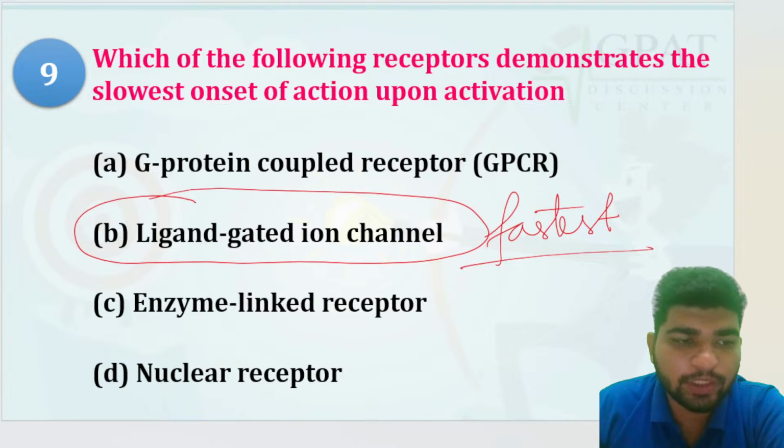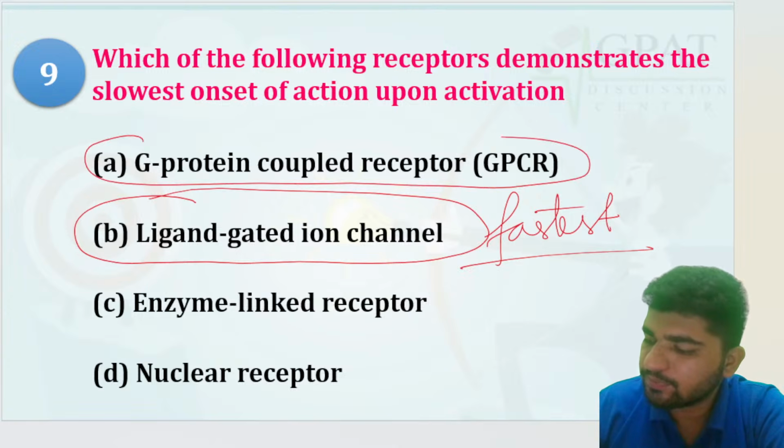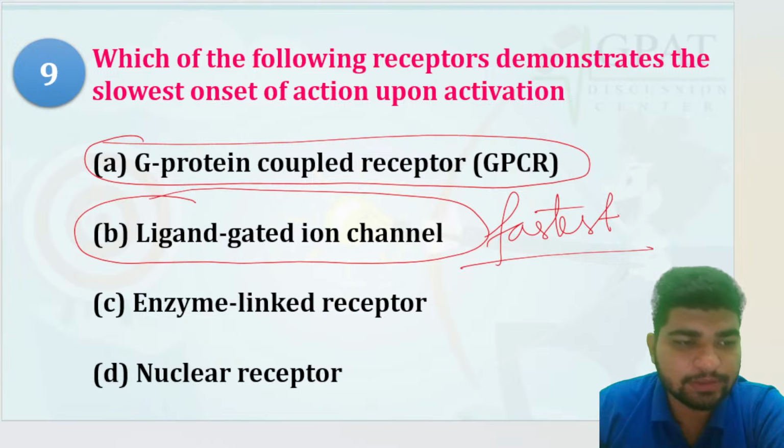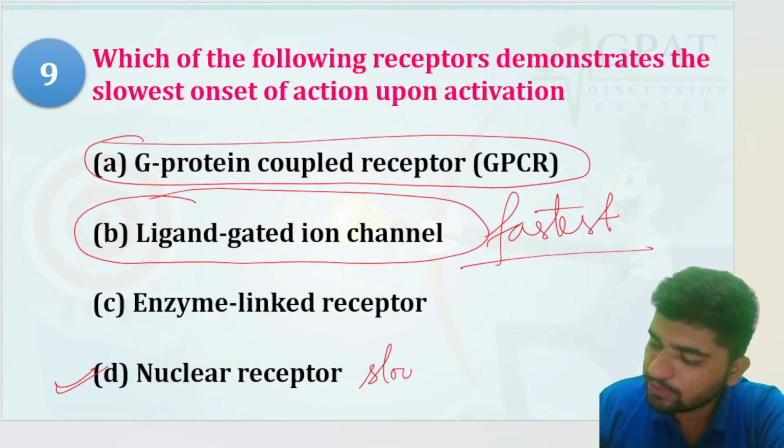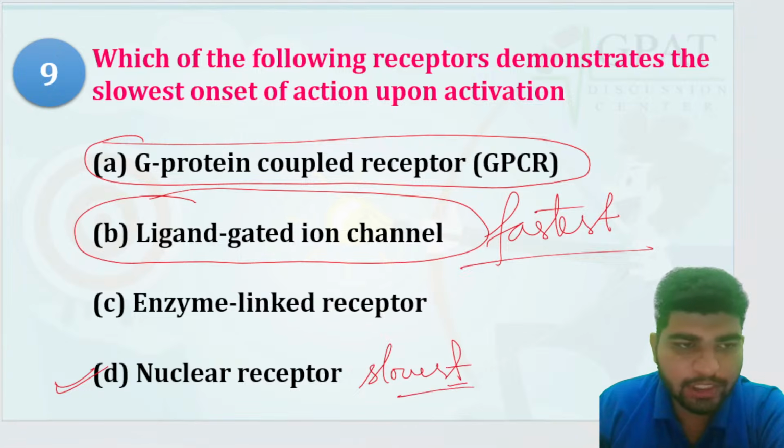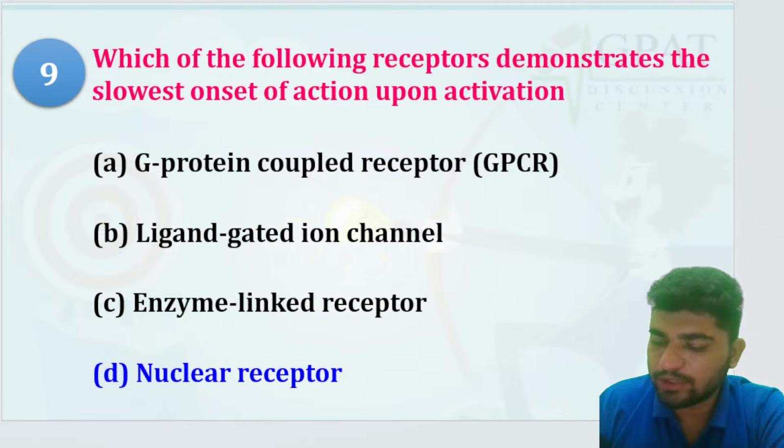That is GPCR, the majority of the receptors, right? And nuclear receptors are the slowest one. Yes, right. Nuclear ones are the slowest.